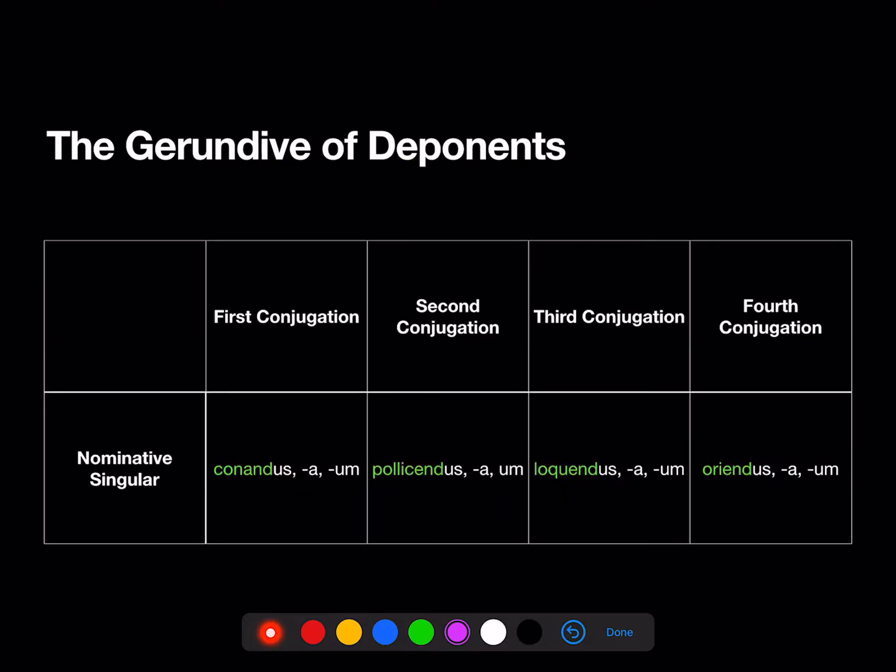The gerundive of deponents, again, this comes from that second principal part. So conandus, pollicendus, loquendus, oriendus. Like the gerundive of non-deponent verbs, the gerundive of deponents carries that idea of obligation or necessity.